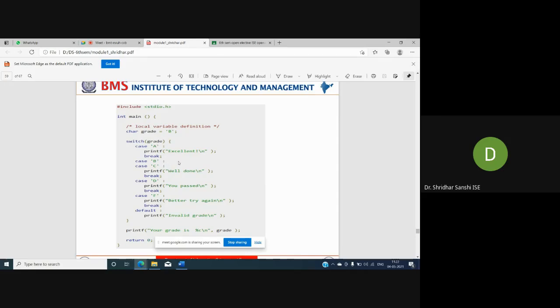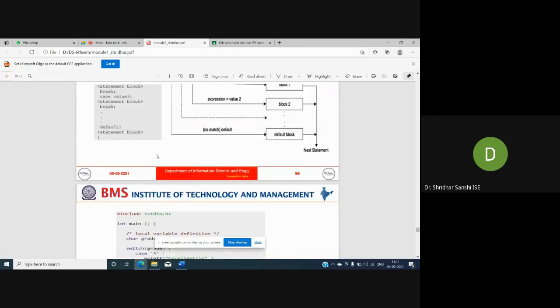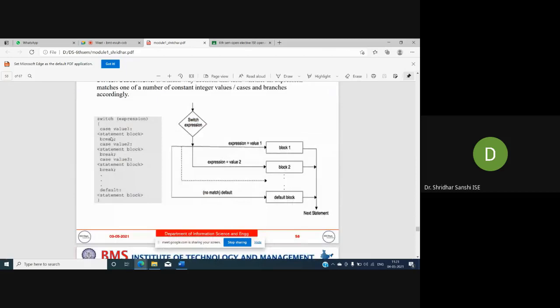Since there is no instruction and there is no break, see the syntax of the switch statement: after writing case value 1, we need to write break. You can see, right? Break here.